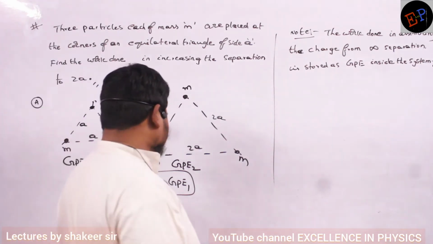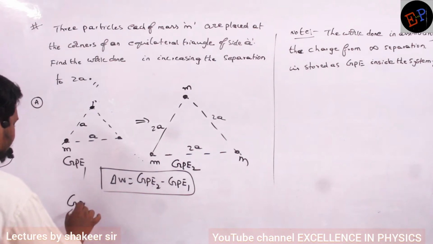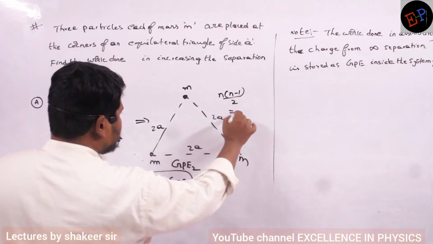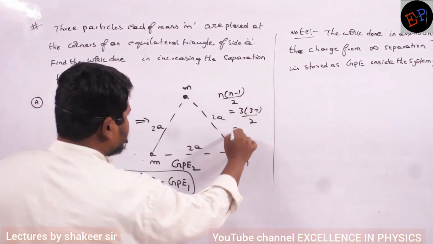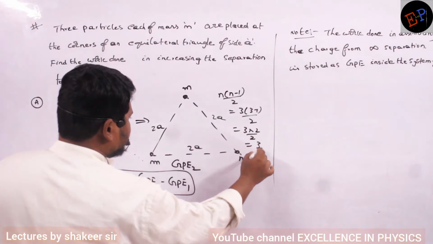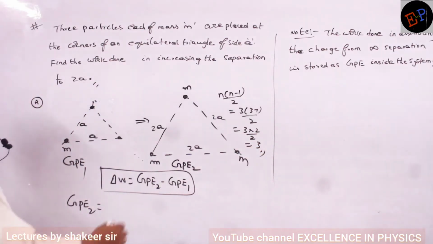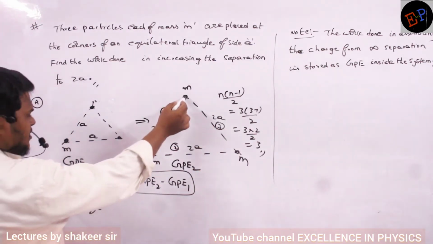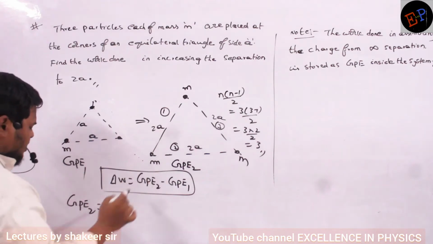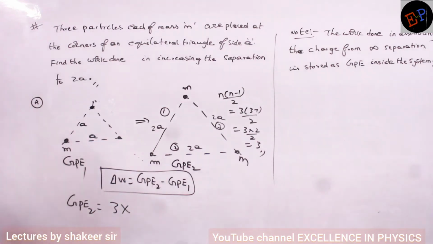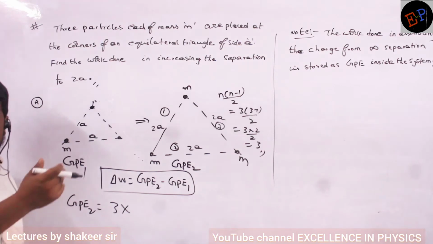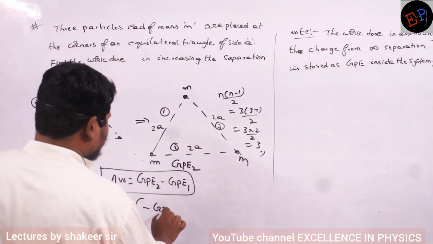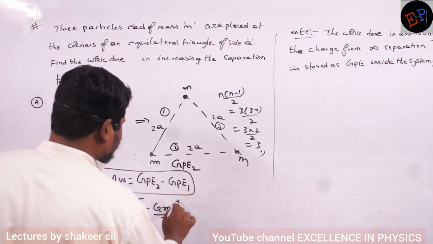So GPE2, how can I write? How many pairs are possible? n into n minus 1 by 2. So 3 into 3 minus 1 by 2 is 3 into 2 by 2, which is 3. Three pairs are possible: first pair, second pair, third pair. Masses are equal and distance is also the same, so directly you can write 3 multiplied by minus G m into m divided by 2a.